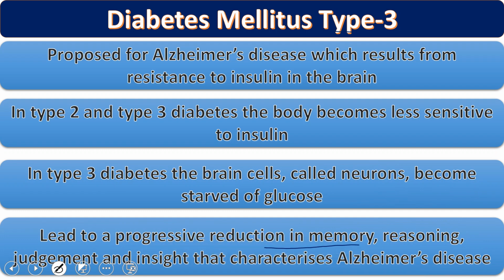People will have loss of memory, reasoning power and judgment. All these features are part of Alzheimer's disease. So it starts with insulin resistance, not able to utilize glucose, and ultimately Alzheimer's is there. Both type 2 and type 3 are caused by insulin resistance. Insulin is there, but it is not able to work.